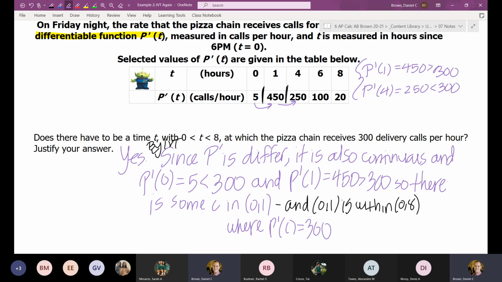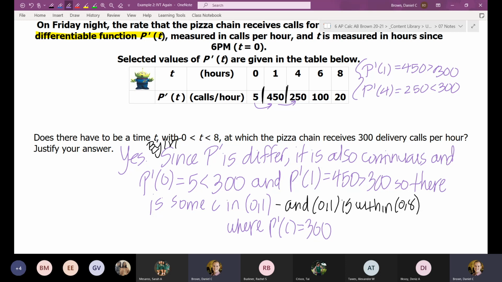Caroline? So if I had said, since it is differentiable, therefore also continuous, and 300 is between p prime of 1 and p prime of 4. That would be fine. For those at home who couldn't hear, Caroline said p prime is differentiable and continuous, and 300 is between p prime of 0 and p prime of 1. That is fine. As long as you're clear that 300 is falling between two values, you're good to go. Any other questions about that wording?